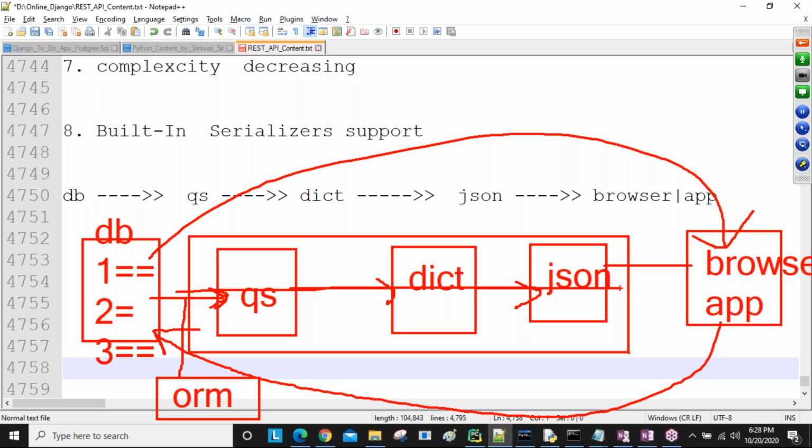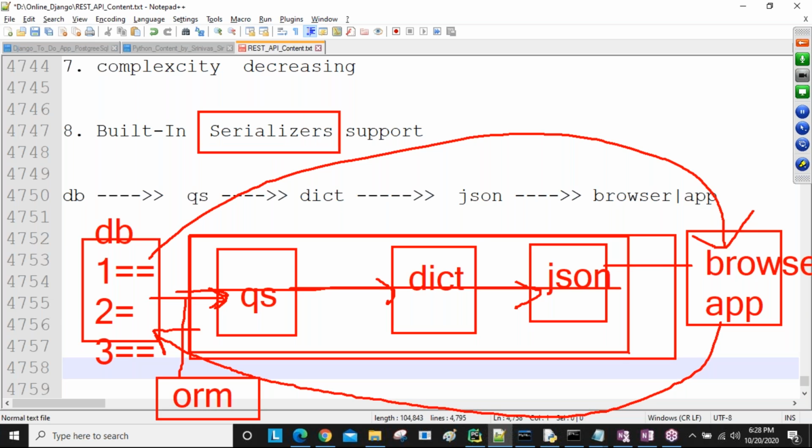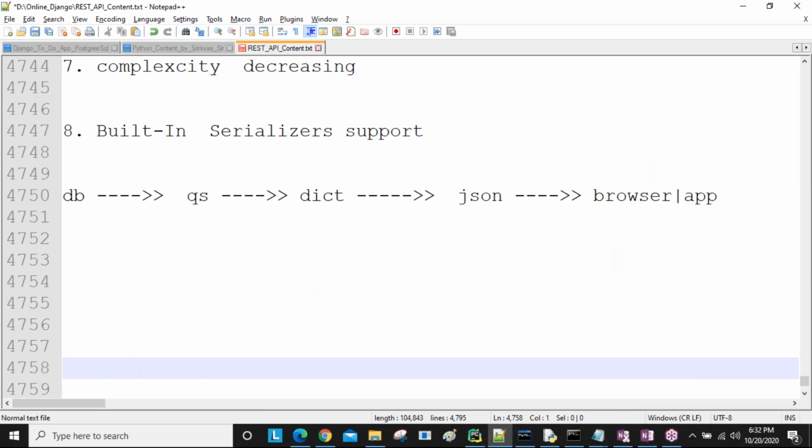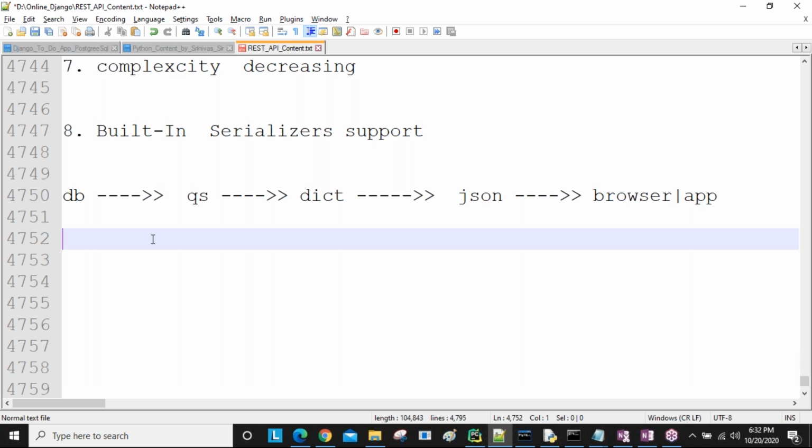Wait some time. Okay. So if you are using Django, then for writing all these conversions, more than 100 lines of code is required, sir. But if you are using REST API, REST API is providing built-in serializer support. So these serializers automatically convert. Just we are going to import some ready-made names. Those names can do all the logic internally. That is one of the benefits.